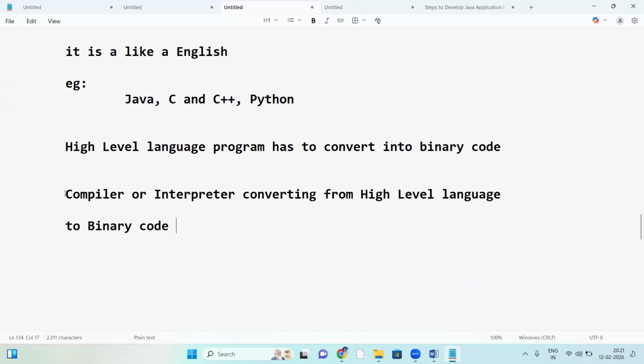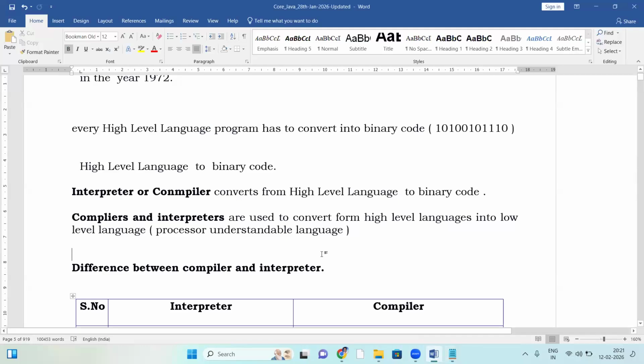Today's topic is about compilers and interpreters. Let me explain. Interpreter versus compiler.